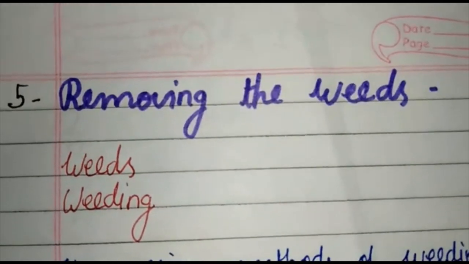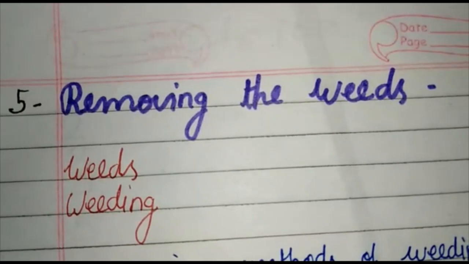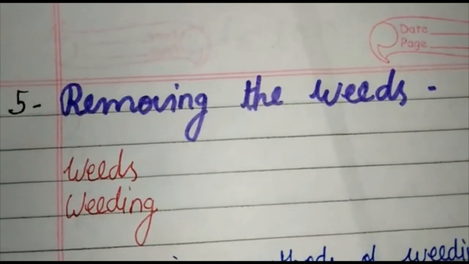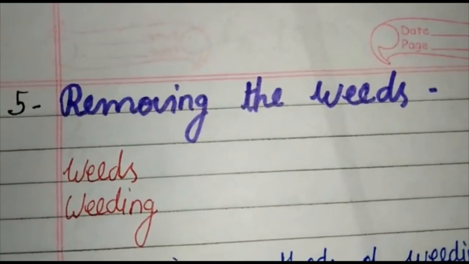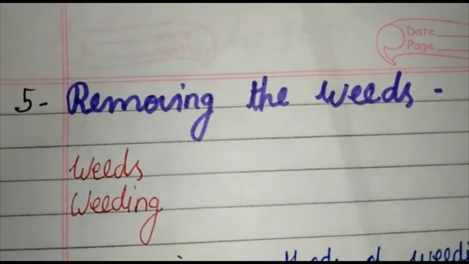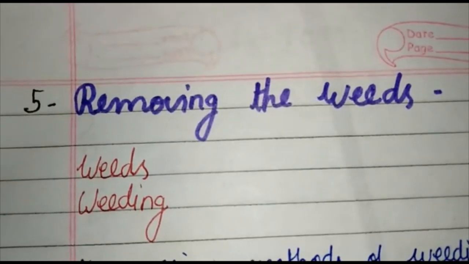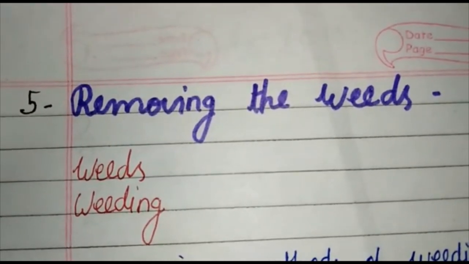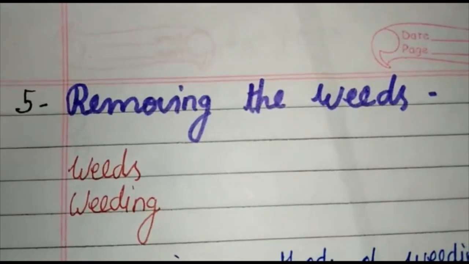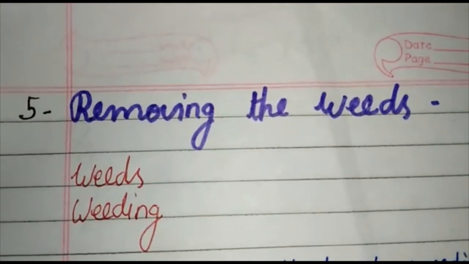We can say that weeding is the removal of the excess grass, of excess unwanted plants near the crops. So weeds are the excess unwanted plants growing near your crops which need to be removed so that your crops get sufficient nutrients and minerals for their growth.